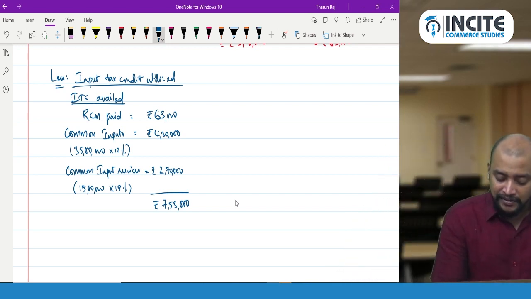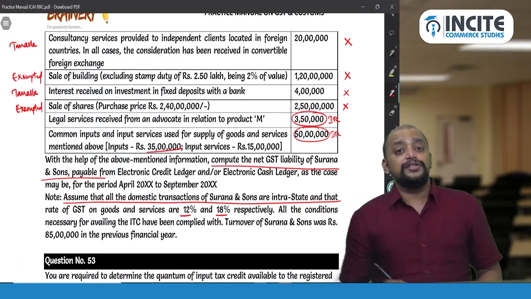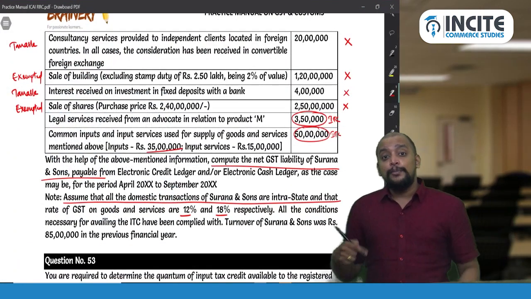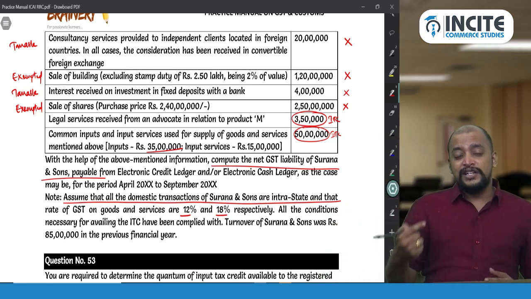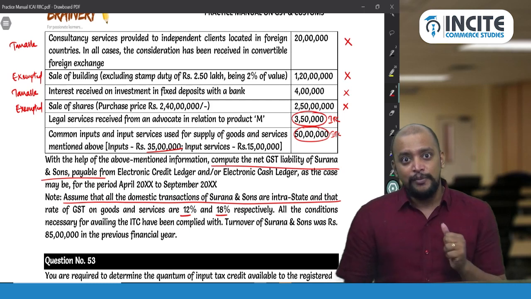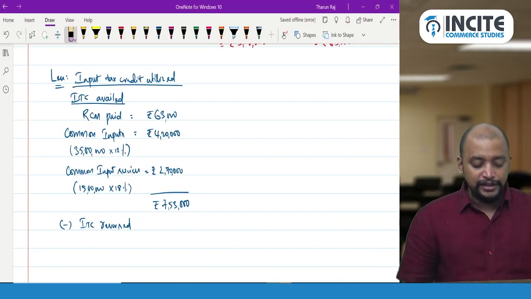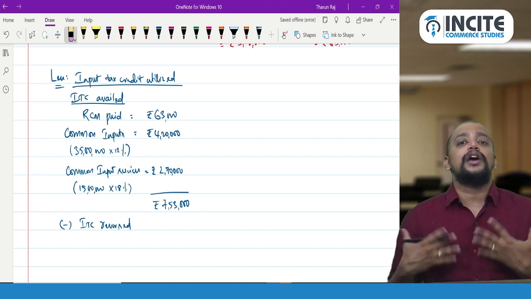Minus ITC reversed. How much is the ITC reversed? Don't take 7,53,000. That is a mistake that you will be making. First of all, this legal service is used for what product? Product M. Product M is taxable. So inward supply exclusively used for taxable will not come under common. I want only common for reversal. What is common for reversal? Only these two. So 63,000 full credit I can enjoy. I don't have to reverse anything.